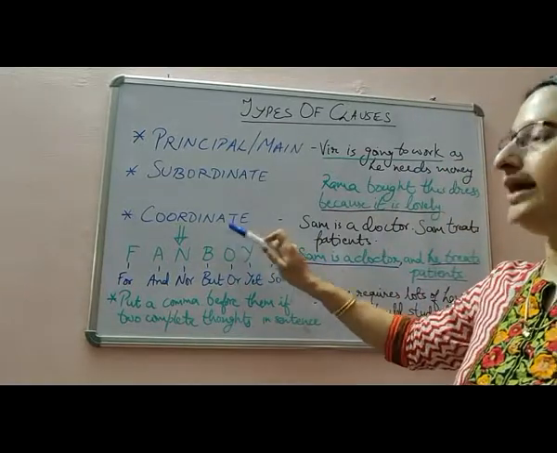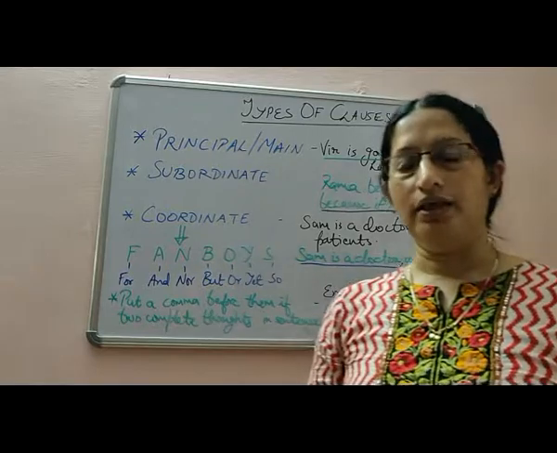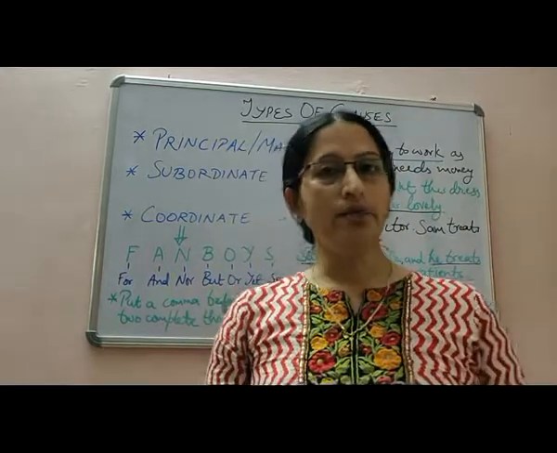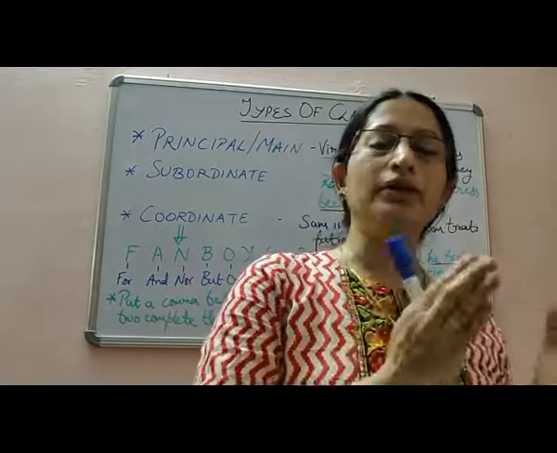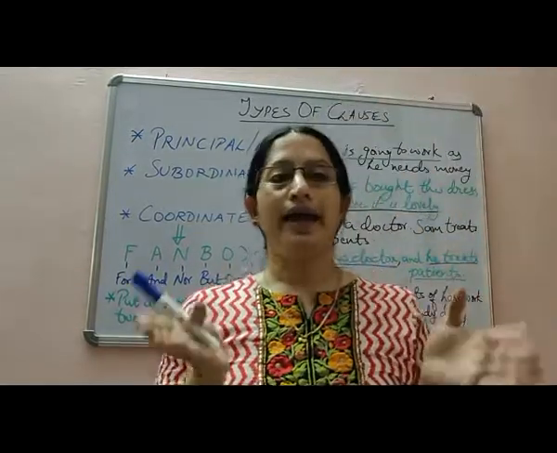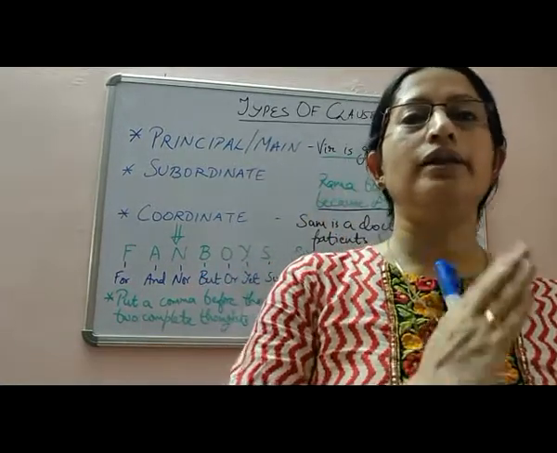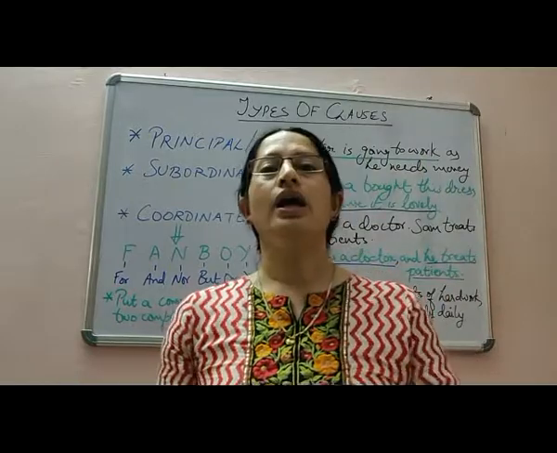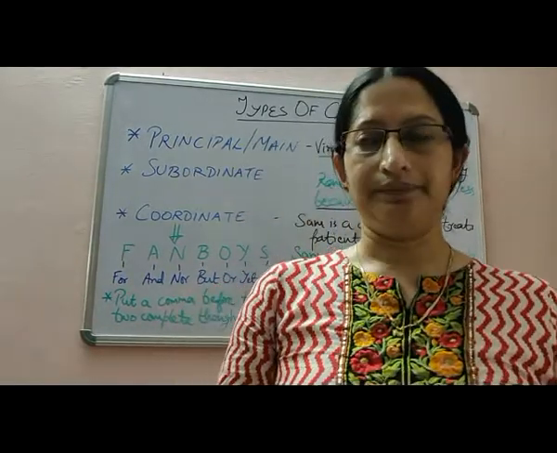Now let's understand the third type of clause, the coordinate clause. A coordinate clause, students, is a clause which is able to stand on its own because it has its meaning, and generally in a sentence two coordinate clauses are connected together by a coordinating conjunction.